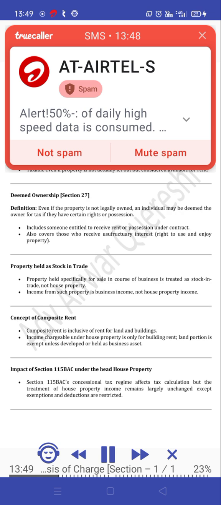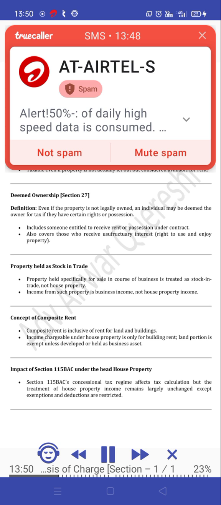Lesson 5: Income under the head house property. Basis of charge, Section 22. Definition: income under the head house property is charged to tax on income derived from owning a house or land which is not used for business or held as stock in trade. It covers income from rent or deemed rent of property owned by the assessee. Taxable even if the property is not actually let out but is considered available for rent.